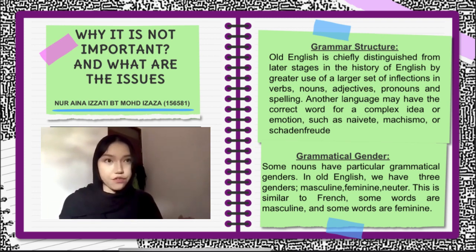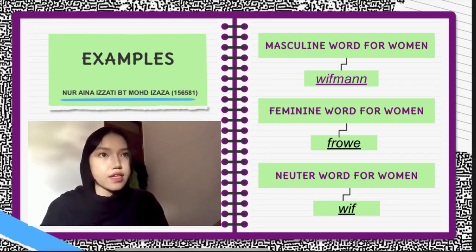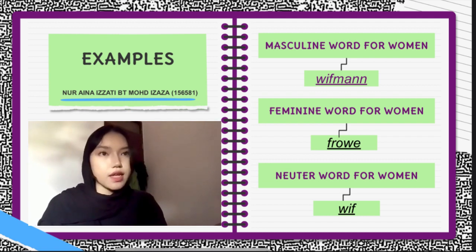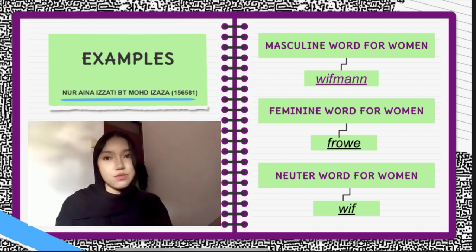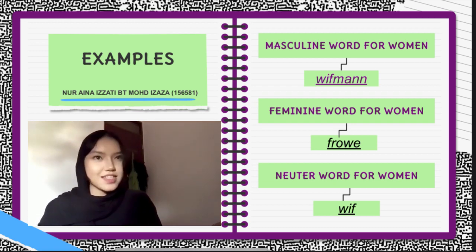Yes, this is so confusing, I know. And this is similar to French, where some words are masculine and some words are feminine. So I'll give you an example. The masculine word for woman is wifman, the feminine word for woman is frowe, and the neuter word for woman is wif. I hope I pronounced it right, because obviously it's not my first language.